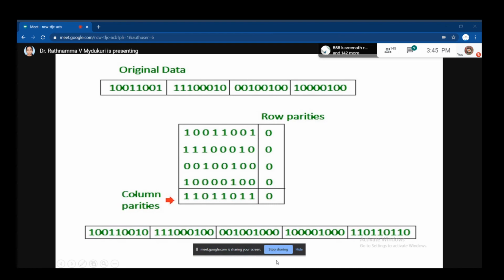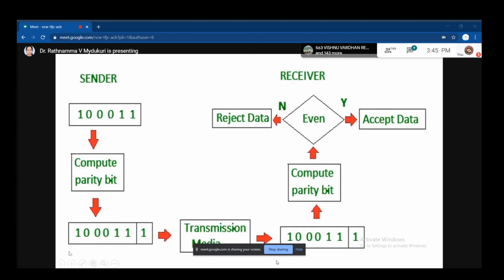When the receiver receives that, he will again decrypt it and use the same method, and he will check if all are matching, then he will accept your data. Okay, this mechanism we will follow. See how the sender and receiver will verify.